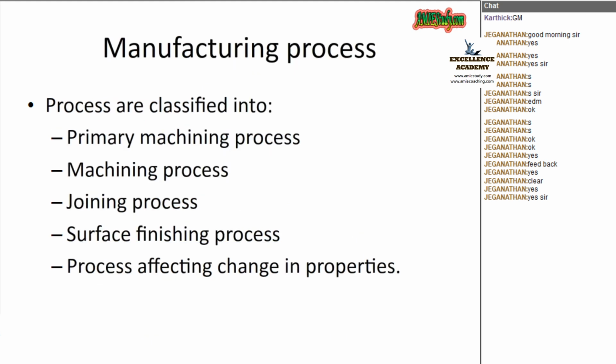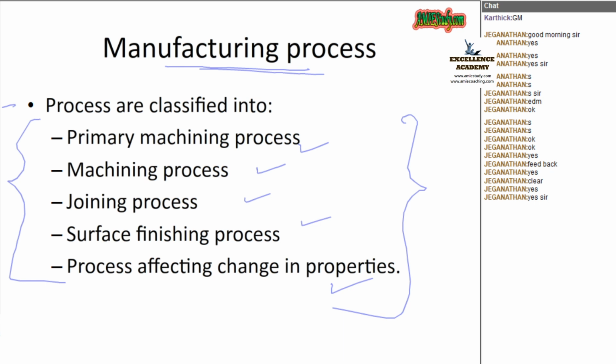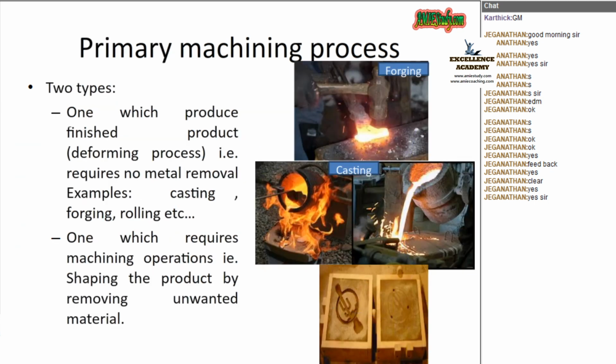Now, we are moving to the next slide. Manufacturing process. Processes can be classified mainly into 5 types, that is primary machining process, joining process, surface finishing process, and process affecting change in properties. These are the 5 types of process. Let us see one by one. First of all, the primary machining process.